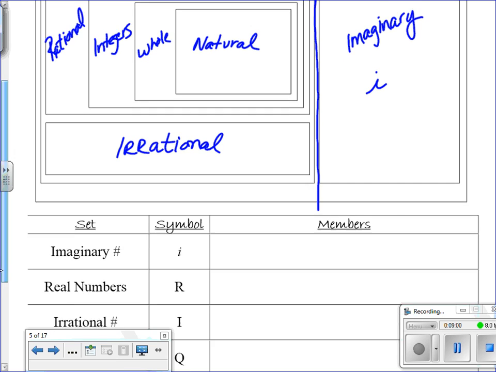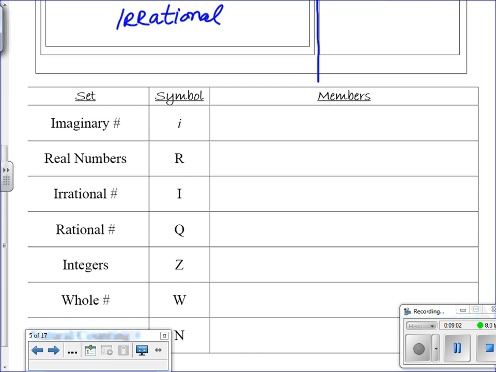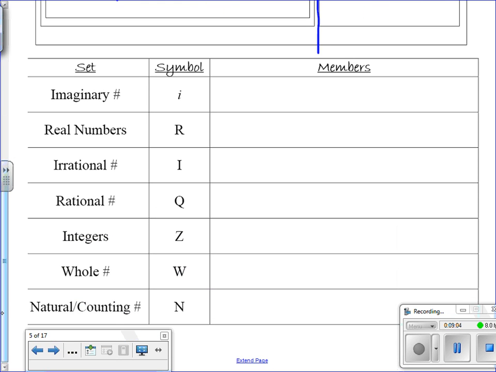So let's go down here. What I'd like you to do is to put in the set symbol. It sounds weird that rational would be represented with the letter Q, but that's actually how we represent these different number systems, like integers with a Z, whole with W, which makes sense, and natural with N. These are just symbols that you could possibly see on a test to represent these different types of numbers.